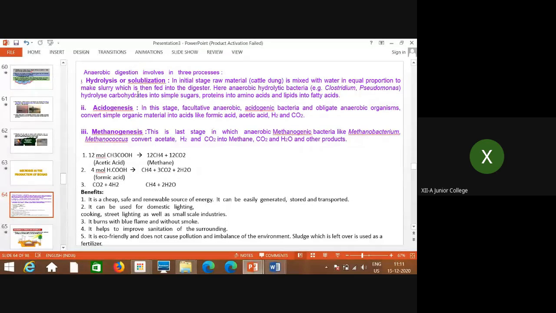This is what hydrolysis is. Lysis is destruction. In the presence of water, these compound substances get converted into simpler forms, right? So this is the first step involved in biogas formation. Then the second step, what happens in the second step?